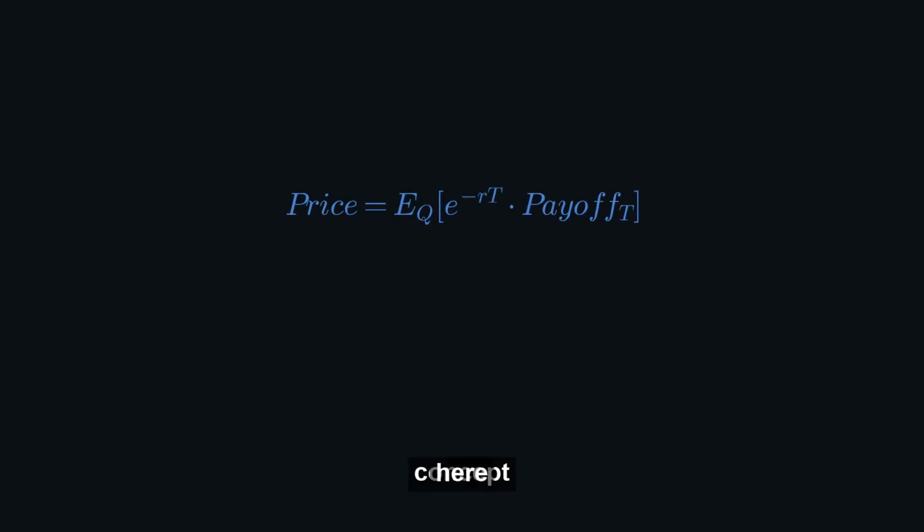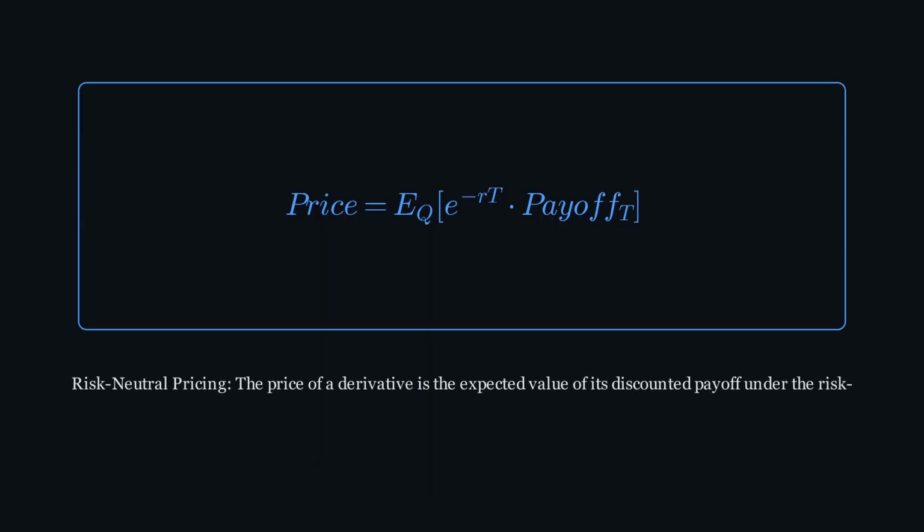A critical concept here is risk-neutral pricing. In a complete and arbitrage-free market, the price of any derivative can be expressed as the expected value of its discounted payoff under a special probability measure, known as the risk-neutral measure. This isn't the real-world probability, but a theoretical construct where all investors are indifferent to risk. It's the mathematical bedrock that allows us to price derivatives consistently and ensure that no risk-free profits can be made by simply holding a portfolio of options.